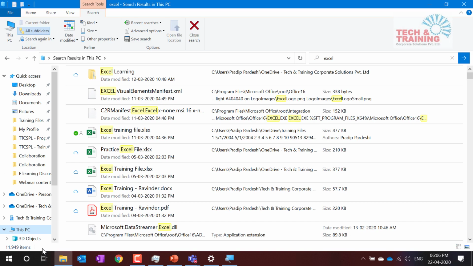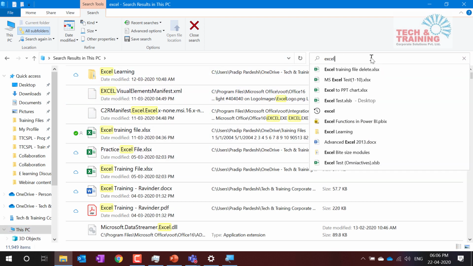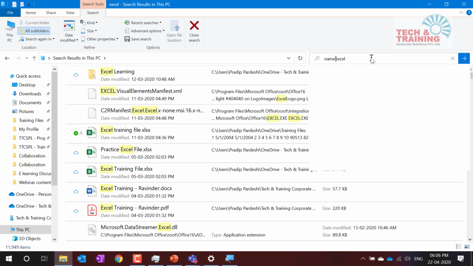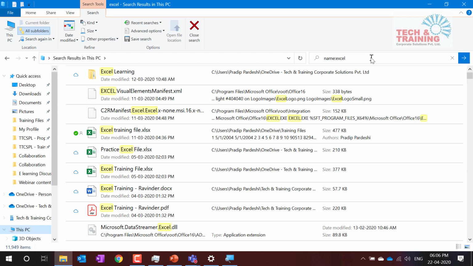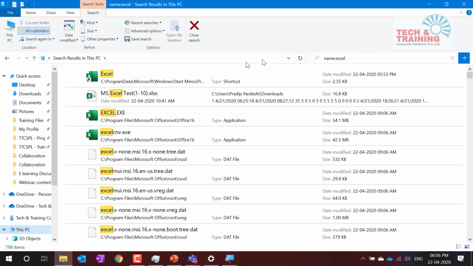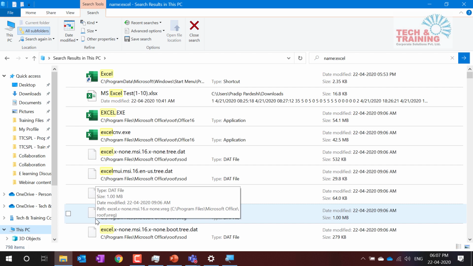What you can do now, in order to locate the file, is use some tips and tricks. Let's learn these tricks to search files. I type name:Excel, and when I press enter, the number of files has gone down to 798. From 12,000 to 798, a huge reduction.